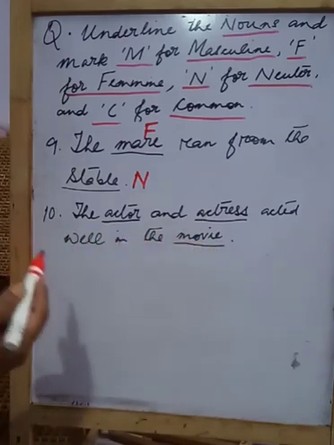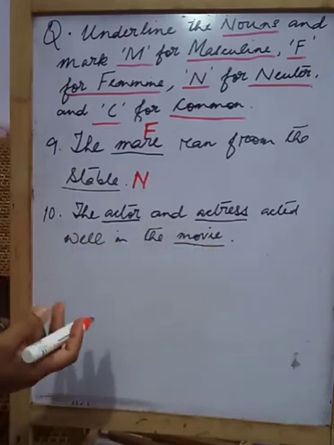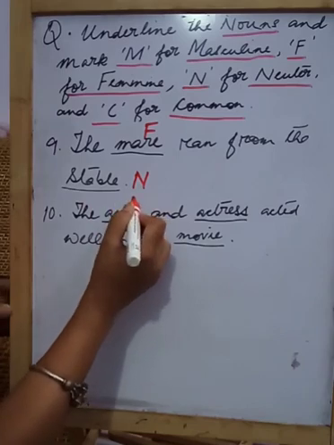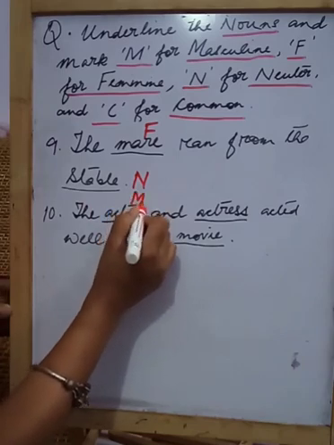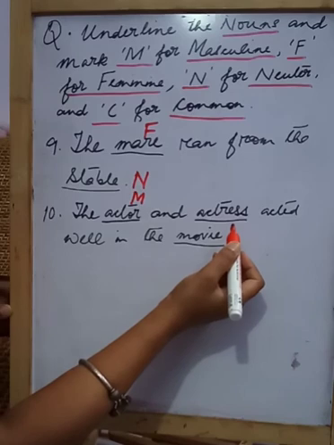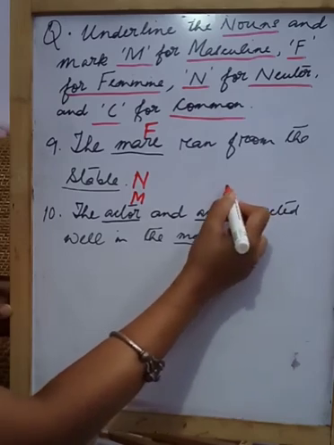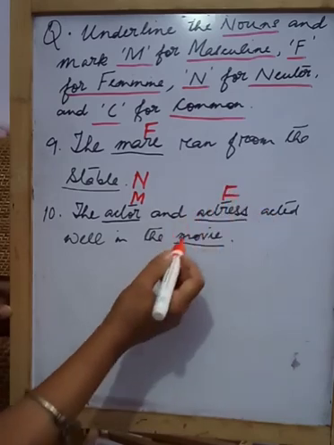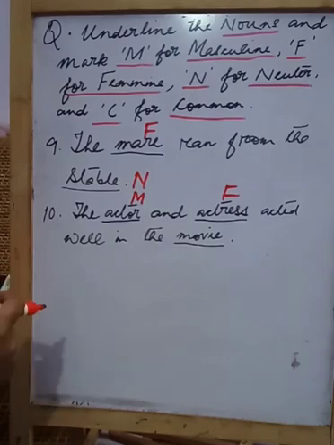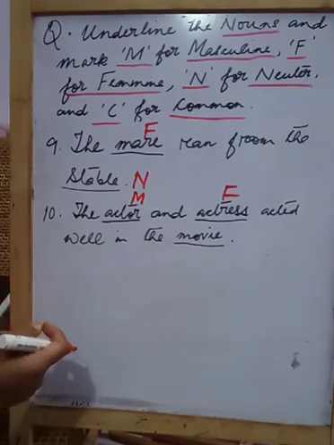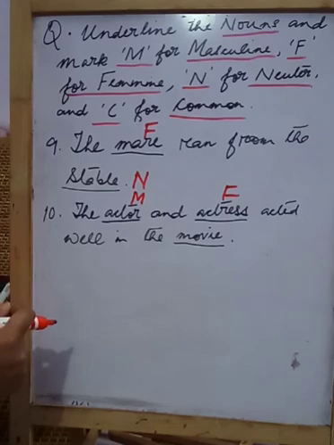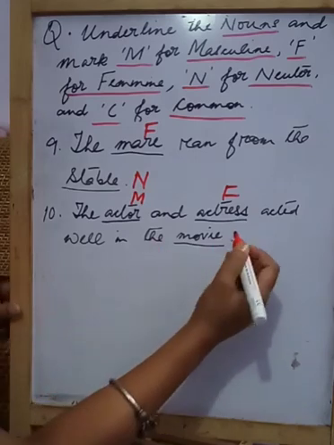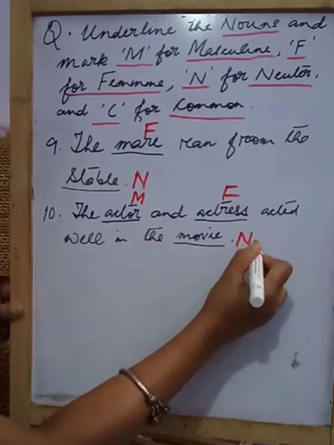Alright. So actor, male gender, so it will become masculine. Actress, the female, so it will become feminine gender. And movie, it is not a living thing, isn't it? It is neuter. It is not a common gender. Alright? So movie will be what? It will be a neuter gender.